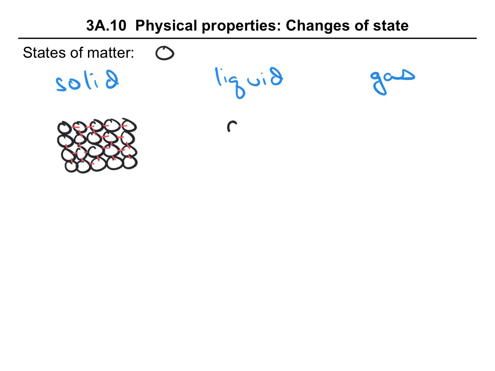In a liquid, we still have our molecules very close to each other, but they're not very organized. So we still have our intermolecular forces, but they are less organized. Now in a gas, we might have one molecule here, another molecule here, and another molecule here. These molecules are now so far apart from each other. They're not together and organized. They are far removed from each other. So there are no more intermolecular forces. So as we think about changes of state, if we're going from a solid to a liquid, we're talking about melting.